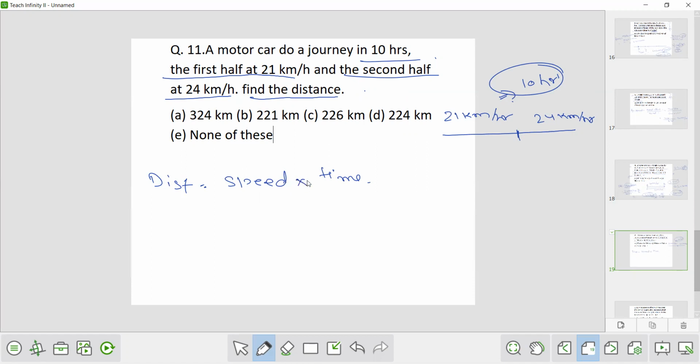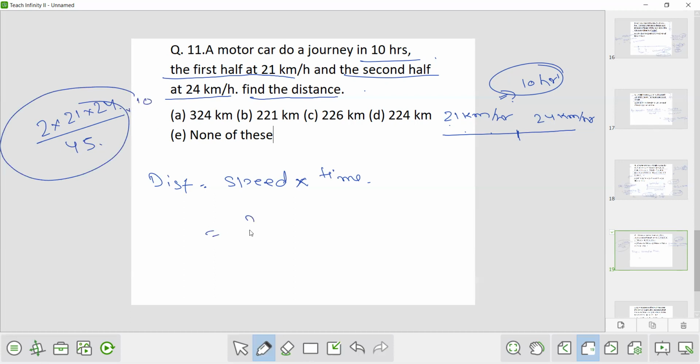So how to calculate speed? Speed is again independent of the distance because the distance is the same. So average speed is what? 2xy upon x plus y, that is 2 into 21 into 24 upon 21 plus 24, that is 45. This is the average speed. What is the time? Time is 10 hours.